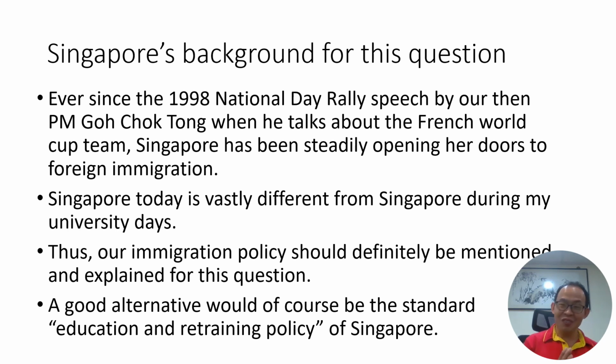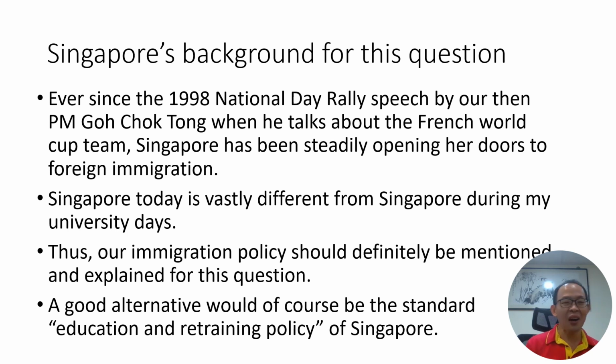So for this question, one of the Rs I'll recommend students always use is immigration policy. It's one of those policies that we have been using for many years. I would say the launching point was in 1998, where it addressed our declining younger population and our aging older population very well in Singapore. So one of the Rs should be the immigration policy.